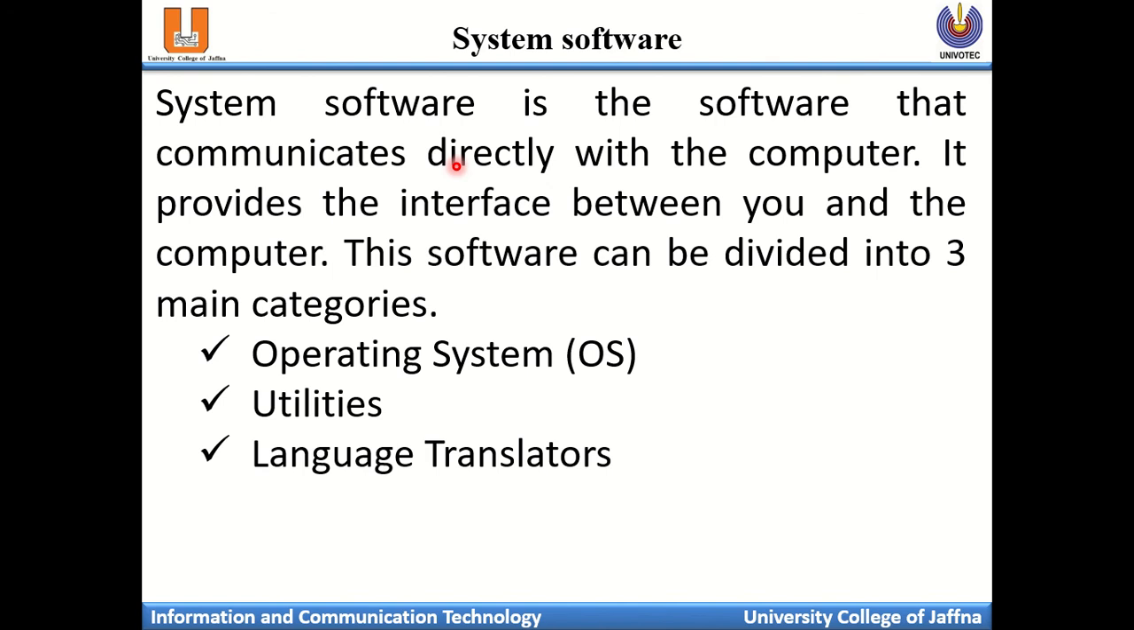System software is the software that communicates directly with the computer. It provides the interface between you and the computer. System software is the major software in the computer. The software can be divided into three main categories. One is the operating system, which is the major software in the computer. Then utility software, then language translator. These are the three types of system software.